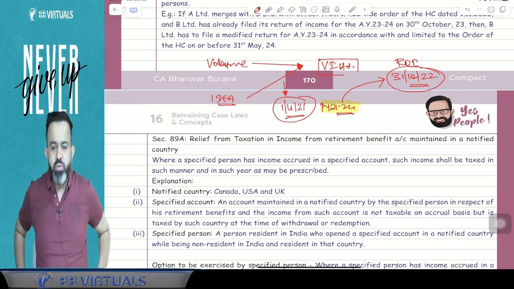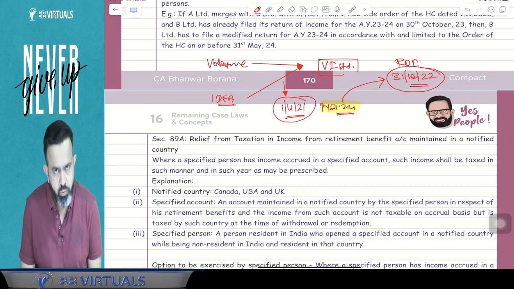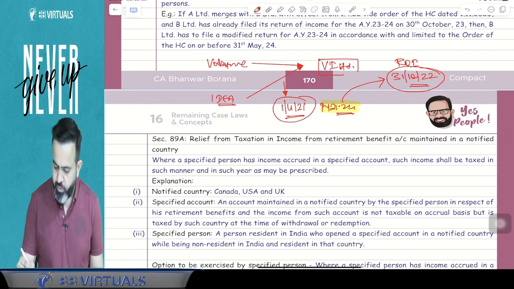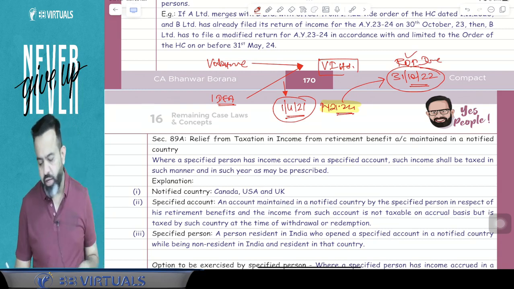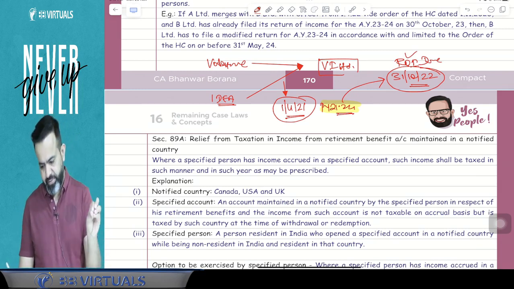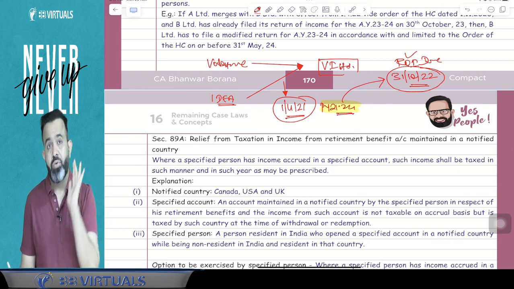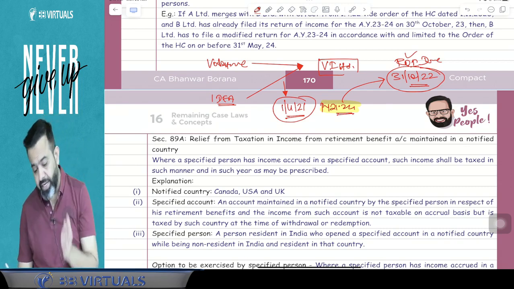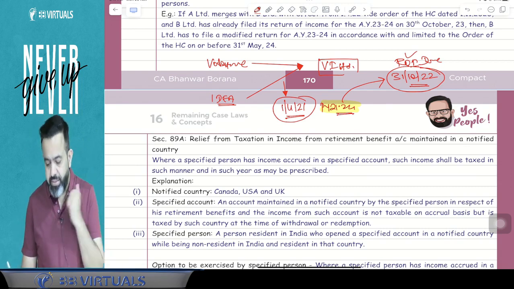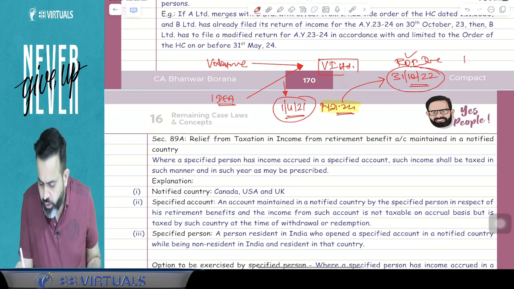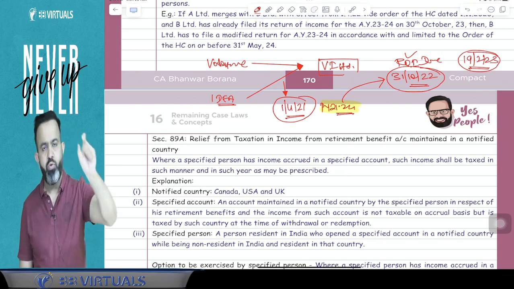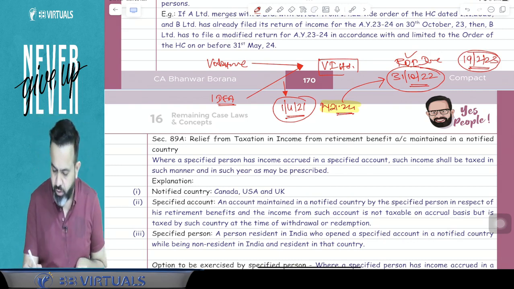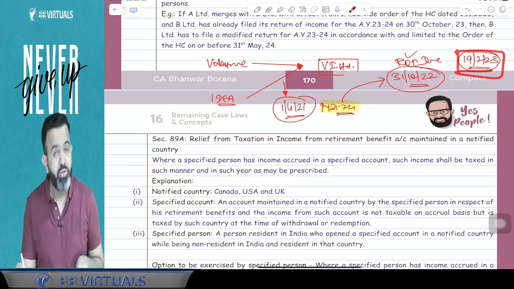On 31st October 2022, VI Limited has already filed the return. But suppose this amalgamation scheme was approved by the court or NCLT only on 19 Feb 2023.